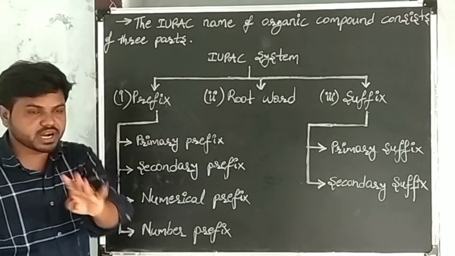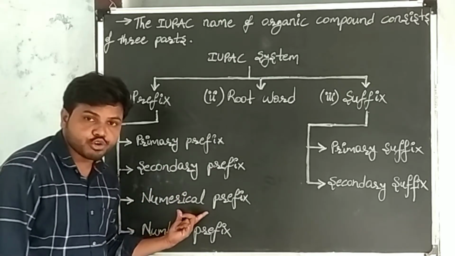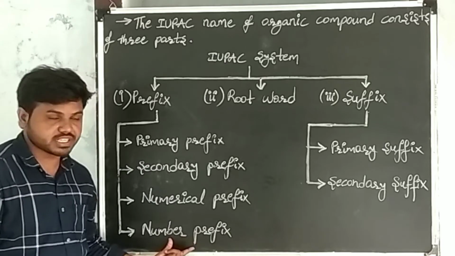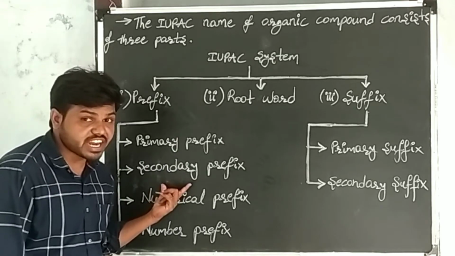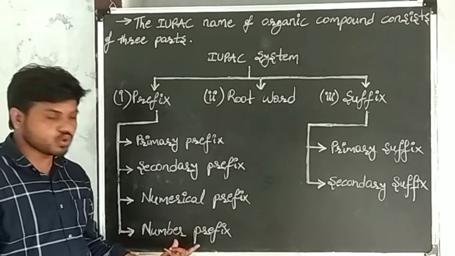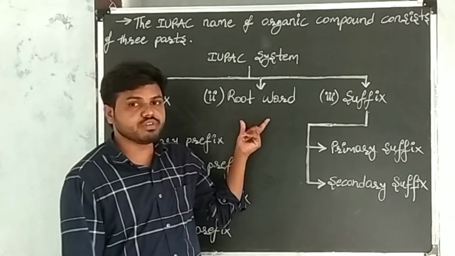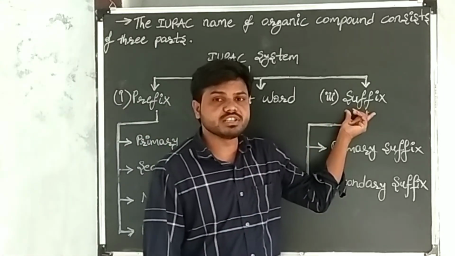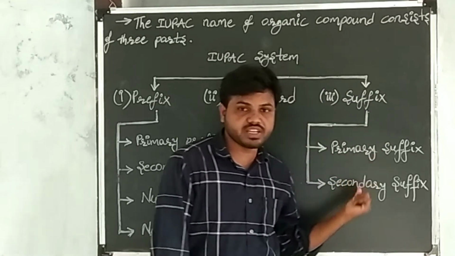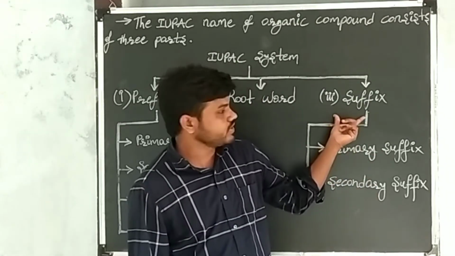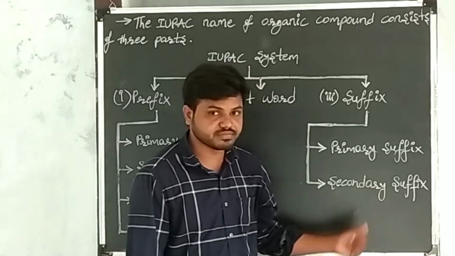In prefix there are four parts. The first one is primary prefix, the second one is secondary prefix, the third one is numerical prefix, and the fourth one is number prefix. In the root word we don't have any parts. In the suffix we have two parts. The first one is primary suffix and the second one is secondary suffix.